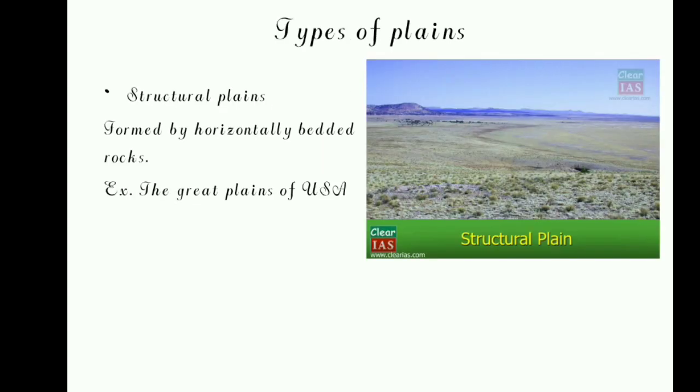Next comes the types of plains. The first one is structural plains. You can see the picture of a structural plain example. Plains that lie near the coastal area, near the sea or ocean, are called structural plains. They are formed due to endogenetic movement, where a large broad flat area of the sea floor is raised and appears on the surface. They will be mostly flat and broad.